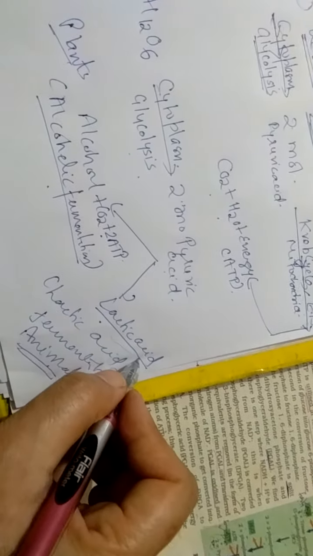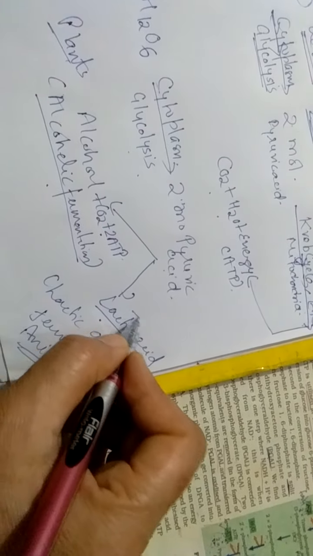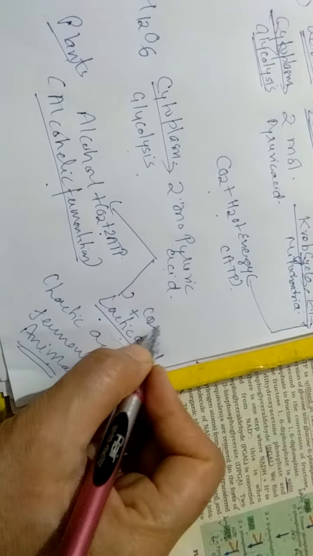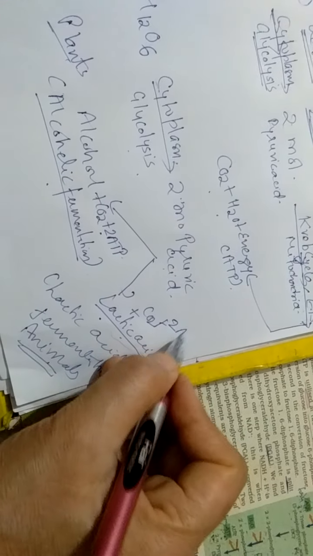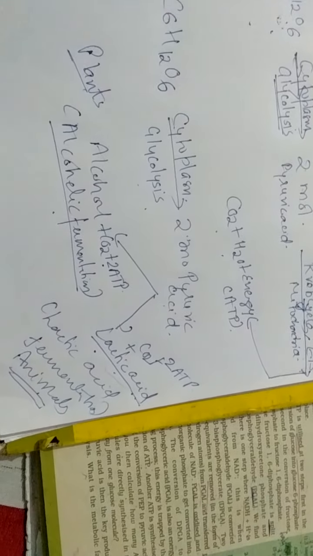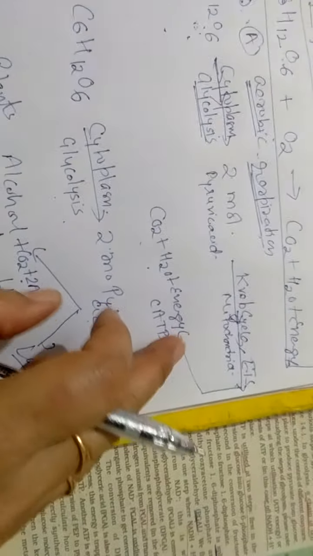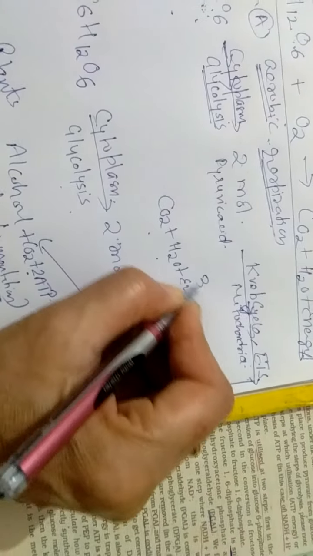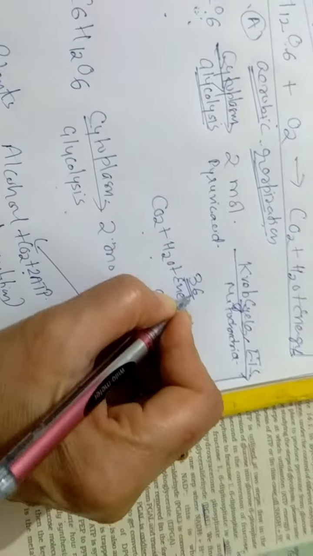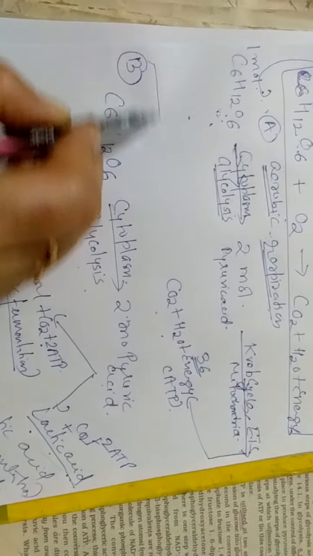Here also lactic acid will form, then carbon dioxide will form, and only two ATP molecules are the result of anaerobic respiration. However, in aerobic respiration, 36 ATP molecules are formed. So these are the two types of respiration.